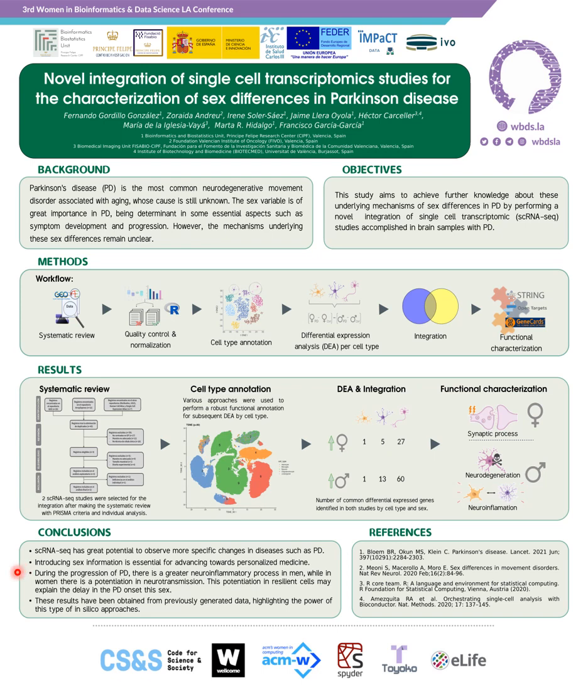During the progression of Parkinson's disease, there is a greater neuroinflammatory process in men, while in women there is a potentiation of neurotransmission, and this potentiation in resilient cells may explain the delay in the Parkinson's disease onset in this sex. These results have been obtained from previously generated data, highlighting the power of this type of in silico approaches.